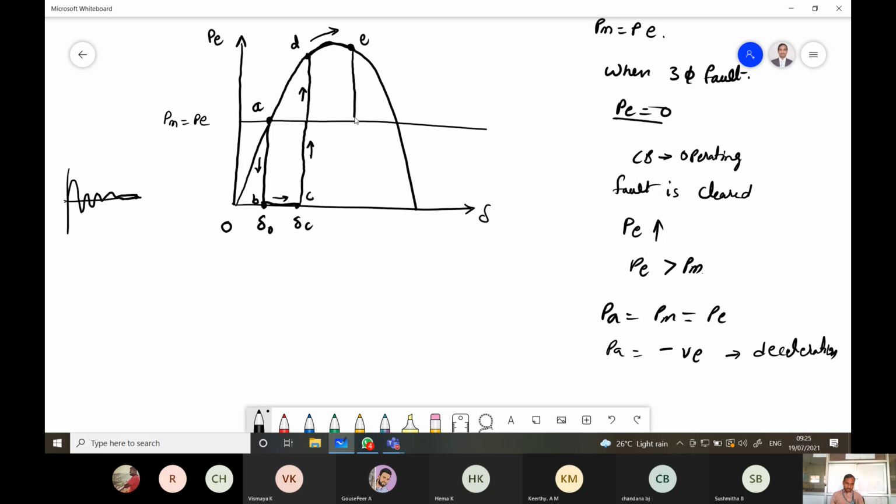So now consider like this up to here. This is called area A1. This is called area A2. So now area A1 is equal to area A2. Then the system will come back to the stable state. So this is called the equal area criterion.